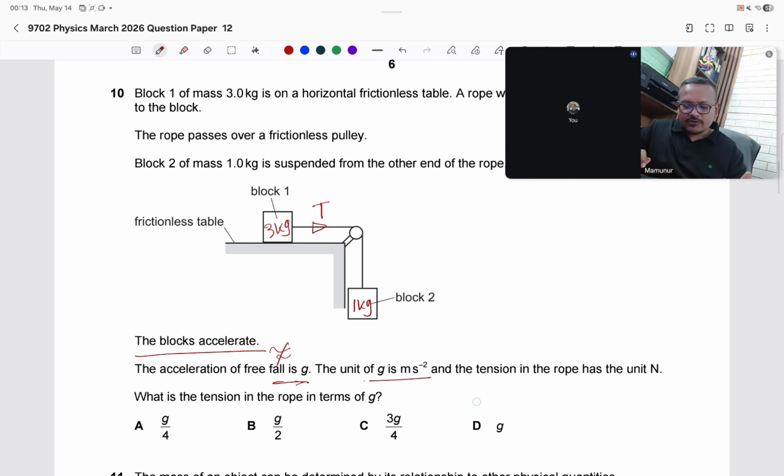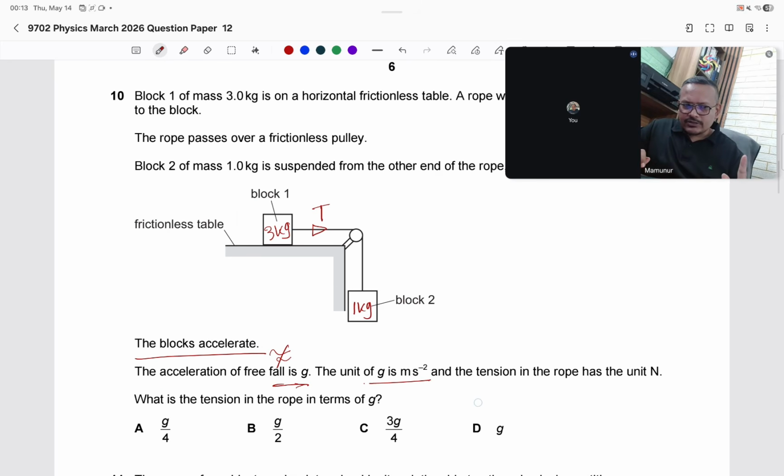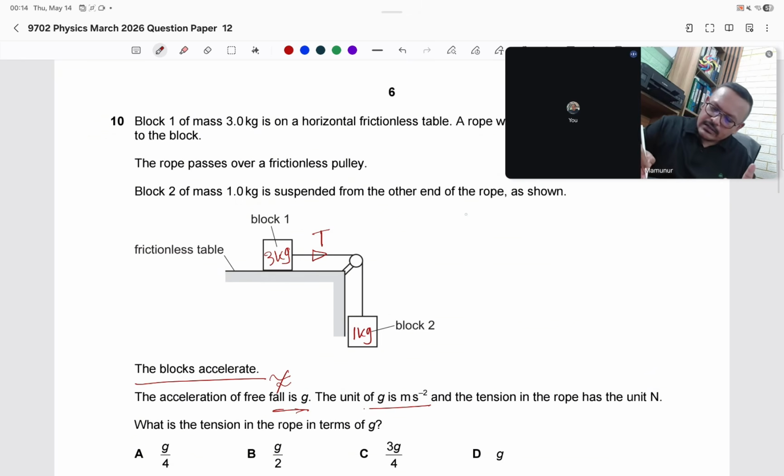What is the tension of the rope? Tension is a kind of force, so we know that F equals ma, tension equals ma. Here, tension is acting on the 3 kg mass, so m will be 3 into a, acceleration. I need to find the acceleration first.